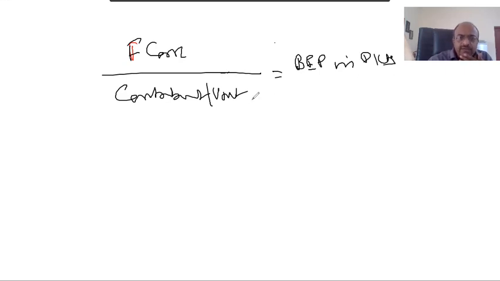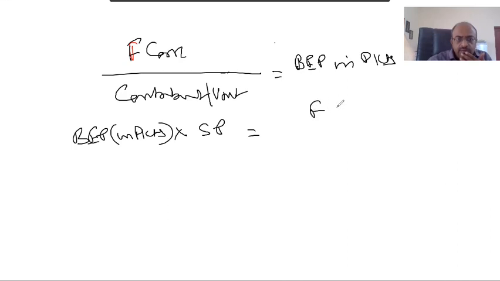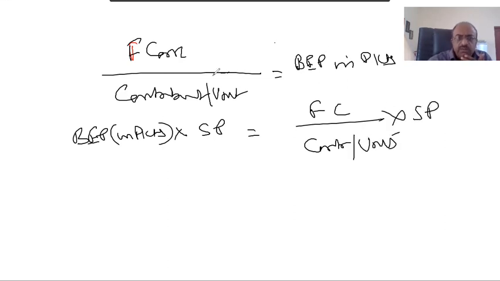If you want to make it in value, therefore break even point in packets multiplied by selling price is equal to fixed cost by contribution by units into selling price, because to this you are multiplying that.